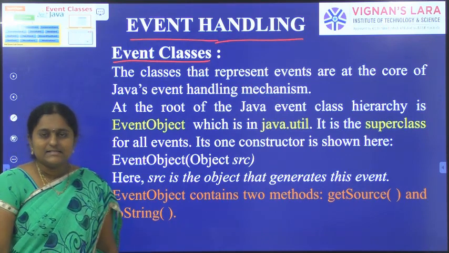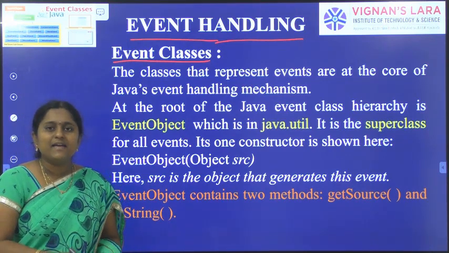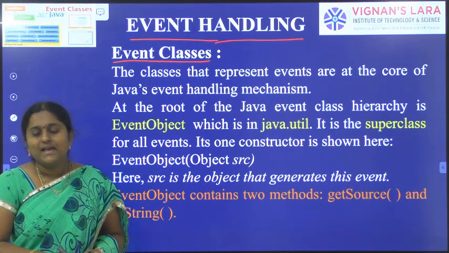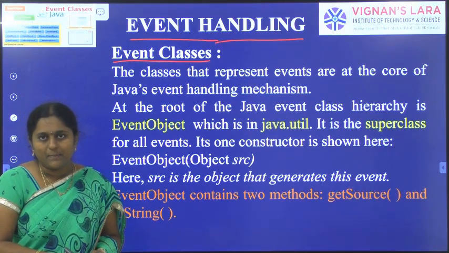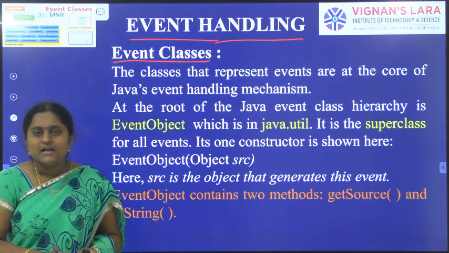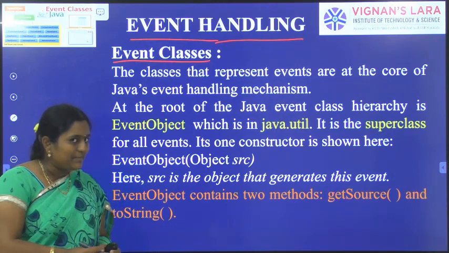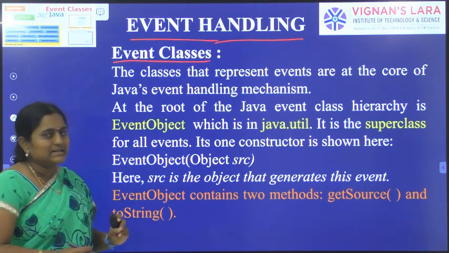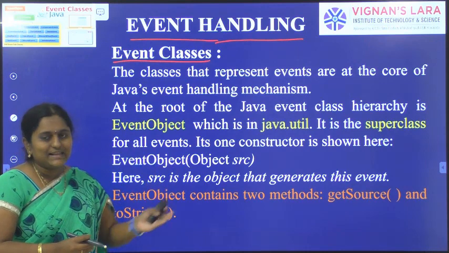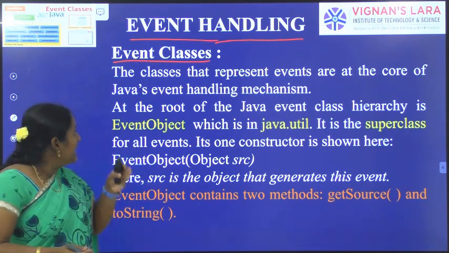Event is a class. It is a pre-defined class present in the AWT package. In Java, every class is a part of some named package. Suppose you want to develop any GUI based applications, it is the major class. This class represents the events that are the core of the Java event handling mechanism.